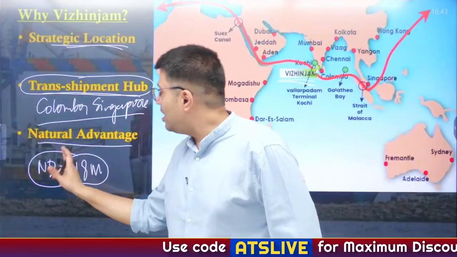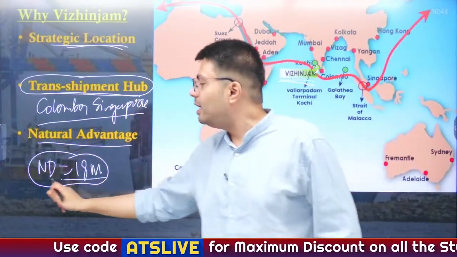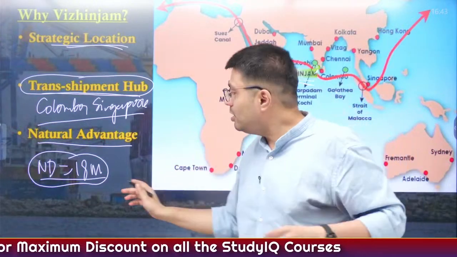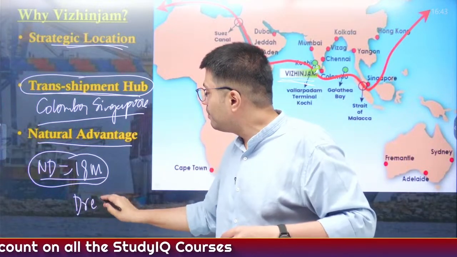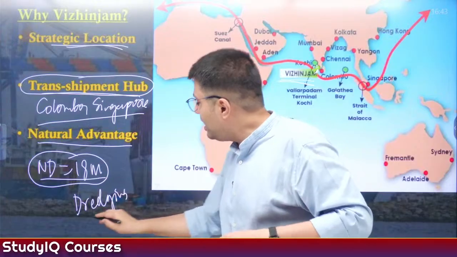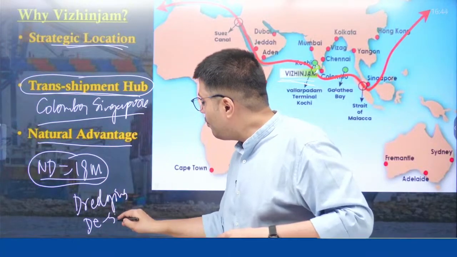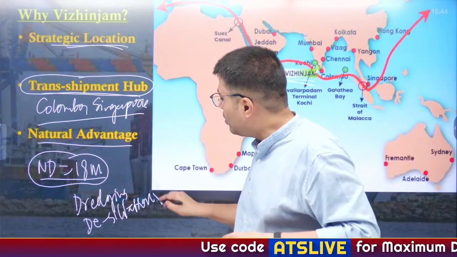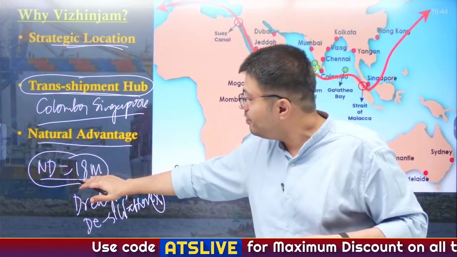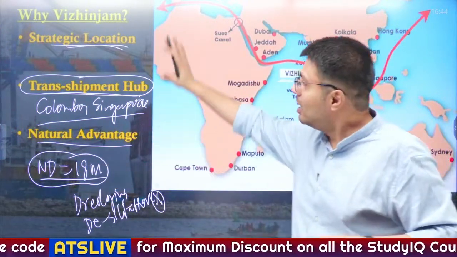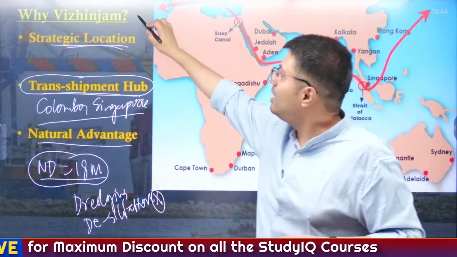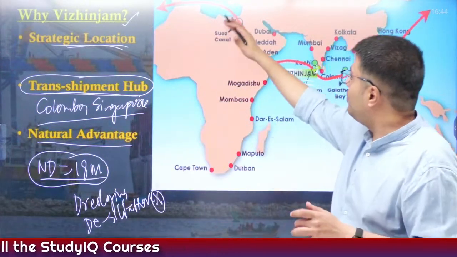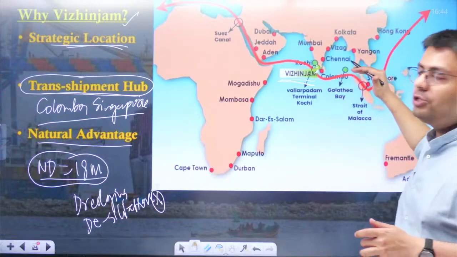And when the natural depth of this port is 18 meters, you can accommodate bigger ships with heavier cargo into it without the need for conducting dredging, without the need for conducting desiltation. So, therefore, the operation cost of this port is also less because of the natural advantage of deep depth, right? So, these are the 3 advantages that make Vizhinjam an ideal location for a transshipment hub because of its location quite close to the global shipping route.